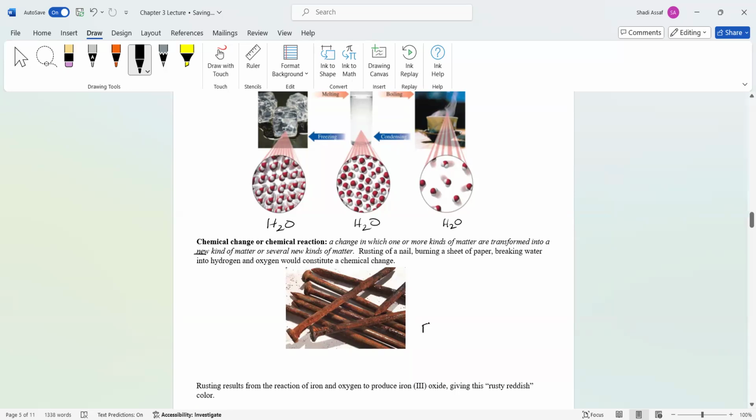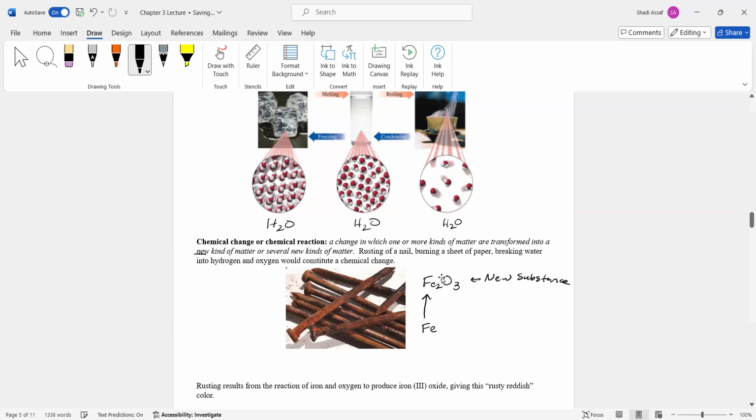Why? Because when you have iron, right? A nail is made out of iron. When it rusts, it actually becomes iron(III) oxide. So notice that we have a new substance. This is a completely different substance than this. This is an element, now that's a compound. See how everything ties in together?